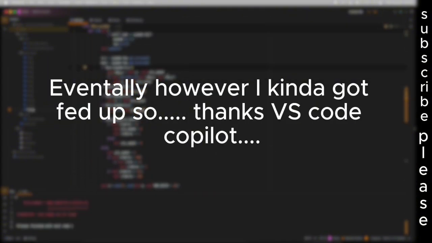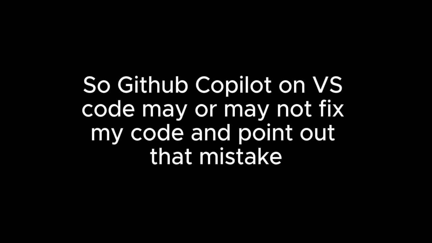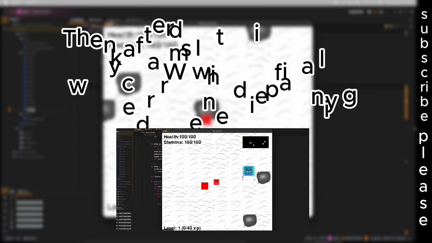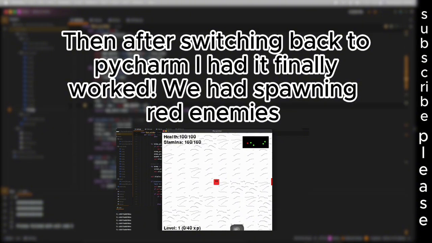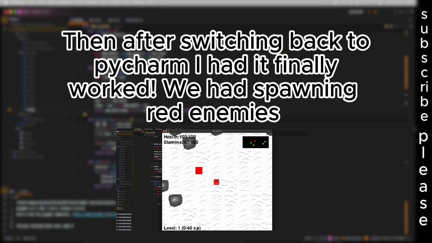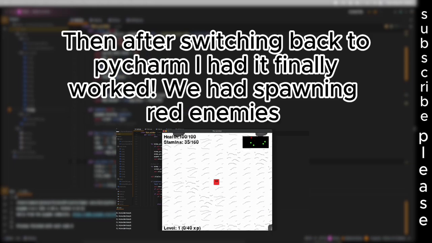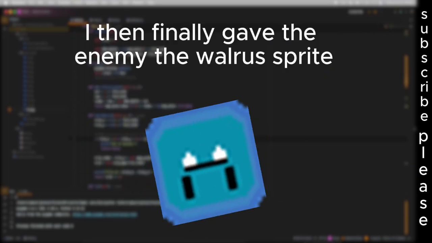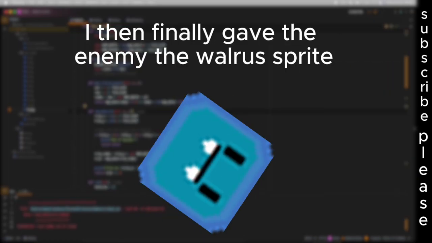Eventually, however, I kinda got fed up, so thanks VS Code Copilot. GitHub Copilot on VS Code may or may not have fixed my code and pointed out that mistake. Then after switching back to PyCharm, it finally worked. We had spawning red enemies. I then finally gave the enemy the Walrus sprite.